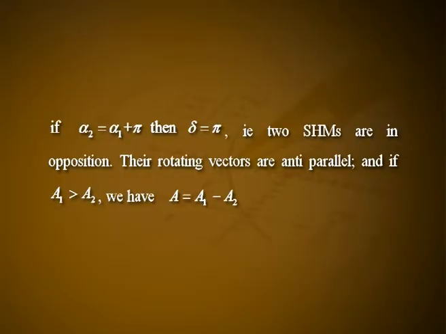If alpha 2 is equal to alpha 1 plus pi, then delta is equal to pi. That is, two simple harmonic motions are in opposition. Their rotating vectors are anti-parallel. And if A1 is greater than A2, we have A equal to A1 minus A2.